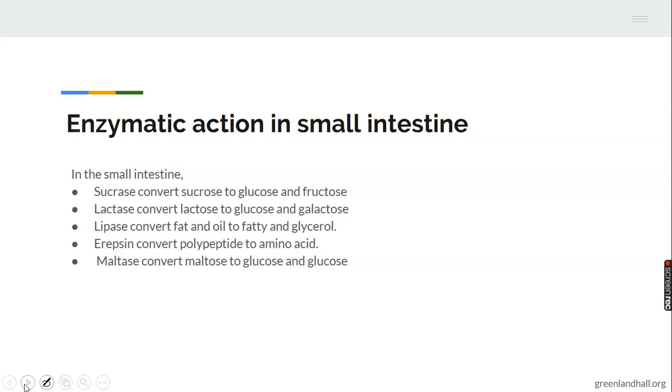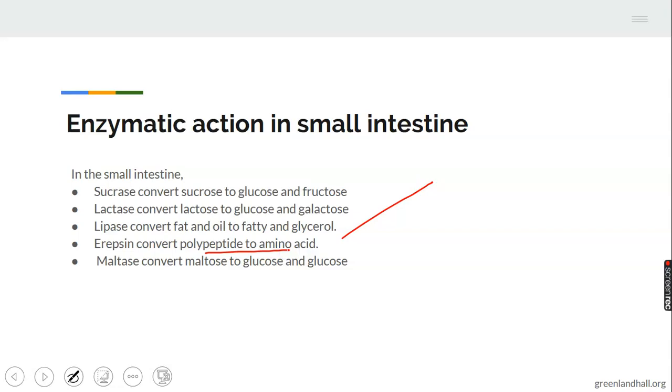We have lipase. Lipase converts fat and oil to fatty acid and glycerol. We have seen that one before in the duodenum. Then we have the one called erepsin. Erepsin will now convert that polypeptide to amino acid.